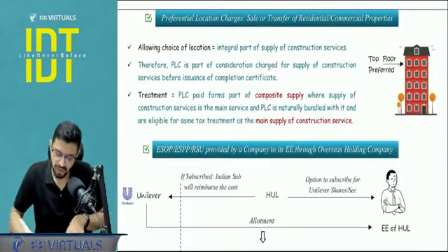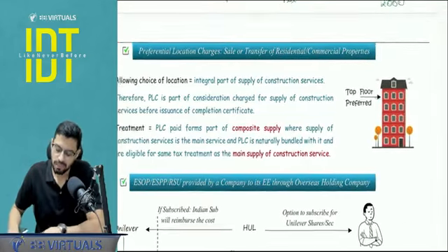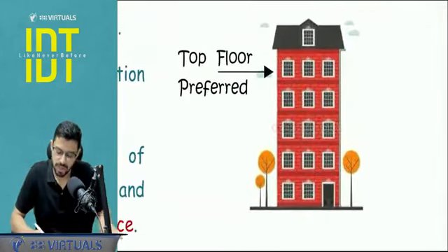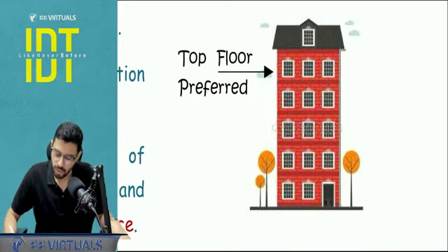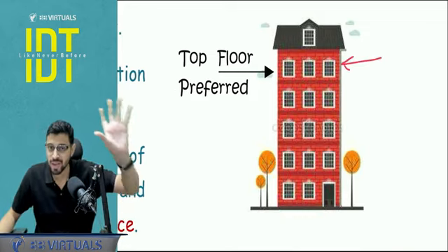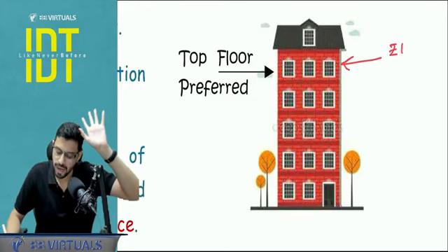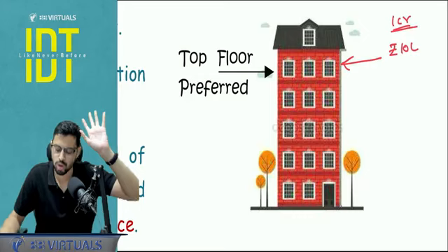Then there is the next clarification with respect to the PLC, that is preferential location charge. So when I am buying a property, let's say in this building I am preferring a top floor. I want this particular top floor only, for which the builder says that if you want a preferential location, you will have to pay me 10 lakh rupees extra apart from the 1 CR cost of the flat.